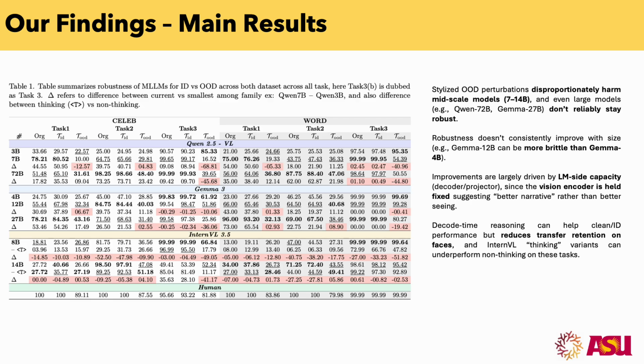Finally, having reasoning chains, that is thinking mode on for InternVL, you can see all red highlights, showing that the thinking versions are much worse or more brittle compared to their baseline counterparts. On the other hand, humans do an almost perfect job, having more than 95% accuracy across all tasks.